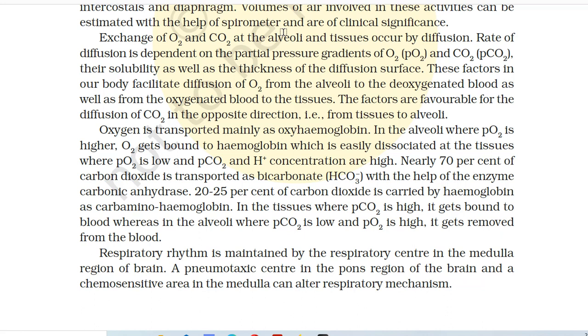Respiratory rhythm is maintained by the respiratory center in the medulla region of brain, and a pneumotaxic center in the pons region of the brain and a chemosensitive area in the medulla can alter respiratory mechanism.